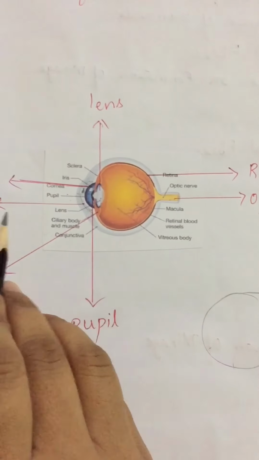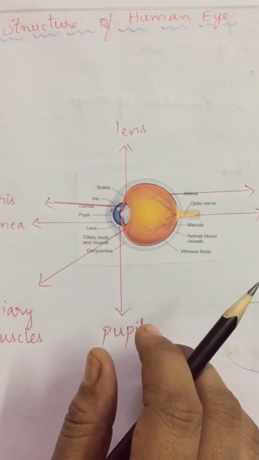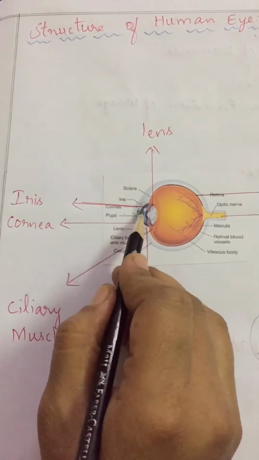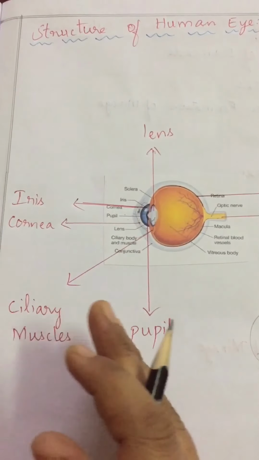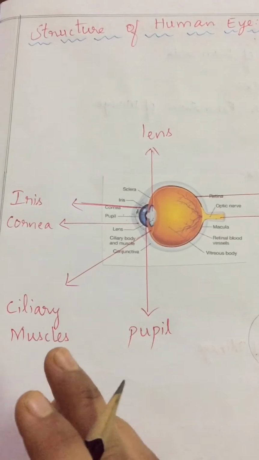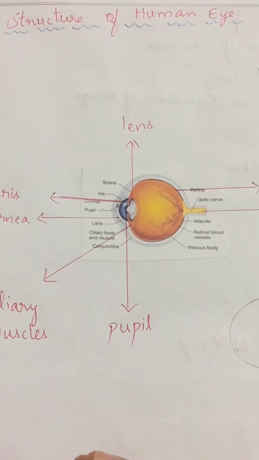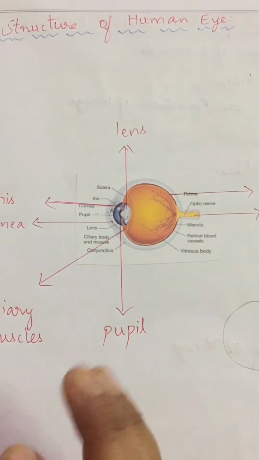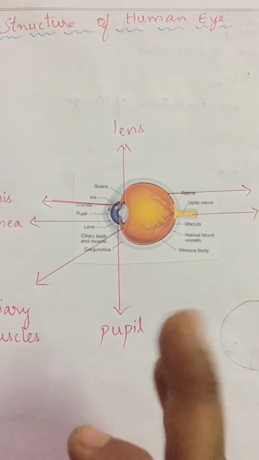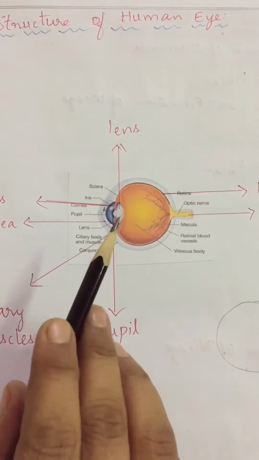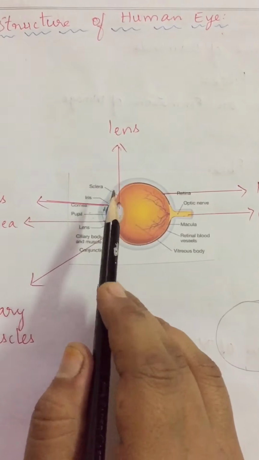Clear, children? The iris helps in controlling the amount of light entering the eye through the pupil. Through the pupil, light is entering. Here, the iris will control how much light should enter the eye. If excess light is there, it contracts the pupil, and if there is low light, it expands the hole. Am I clear, children? In this, the lens is hard in the middle.